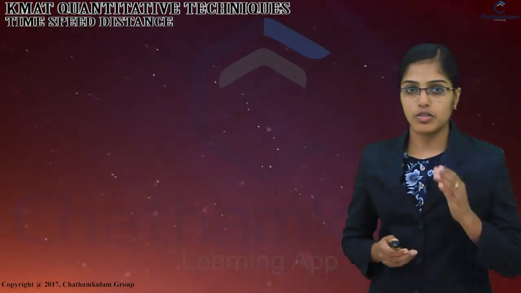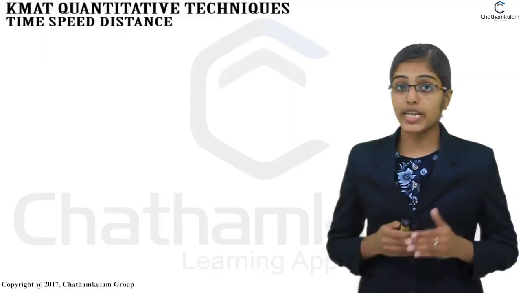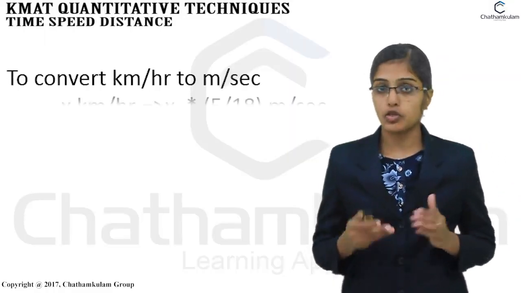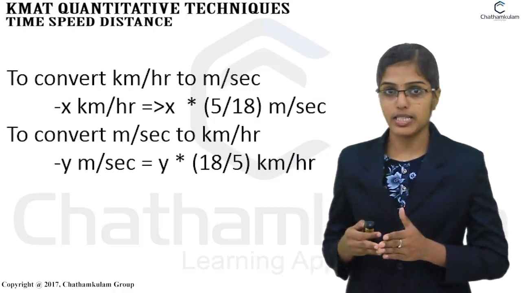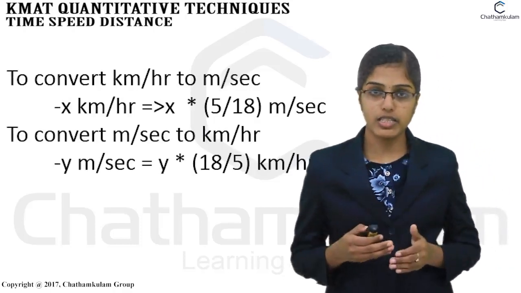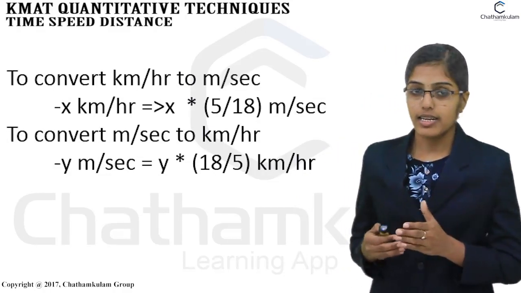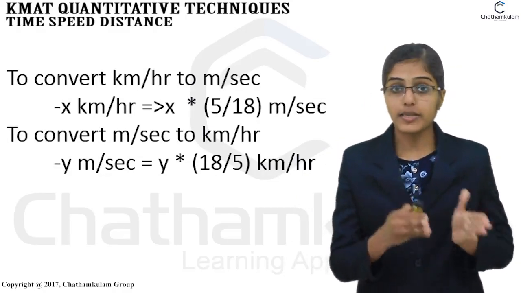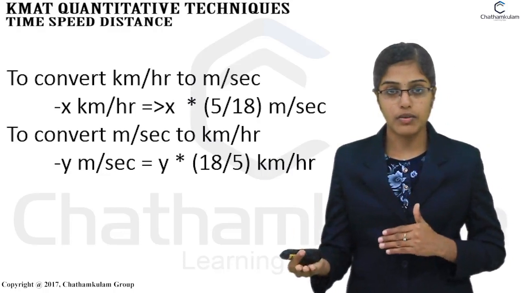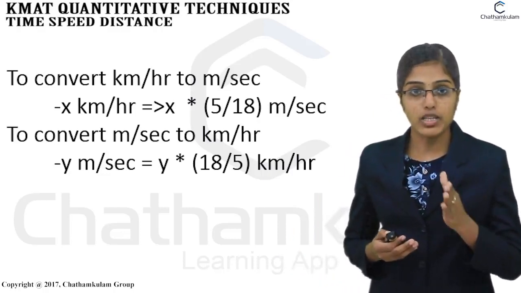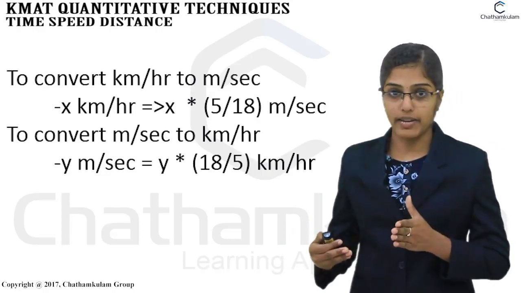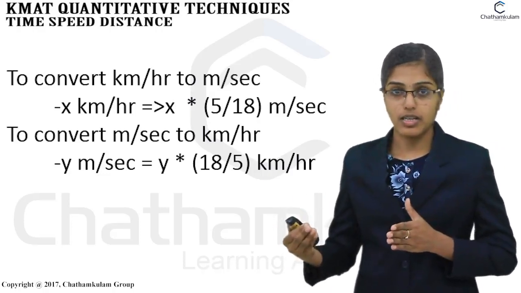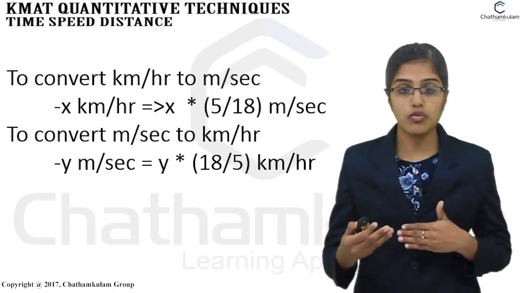Next, we have to discuss some tips. To convert kilometer per hour to meter per second, we have to do x into kilometer per hour, that is x into 5 by 18 meter per second. Then, to convert meter per second to kilometer per hour, we have to do y into meter per second, that is y into 18 by 5 kilometer per hour. This is reverse of the first one.